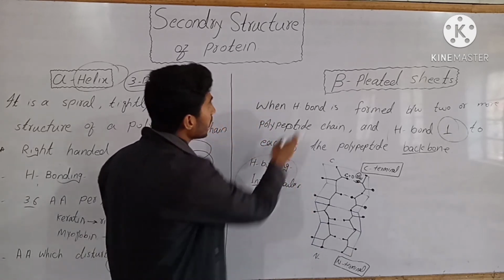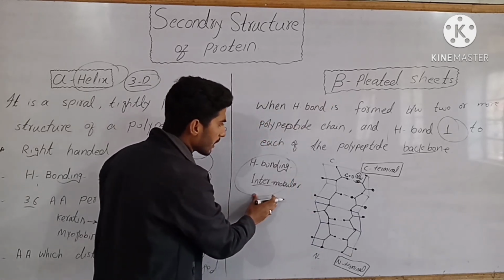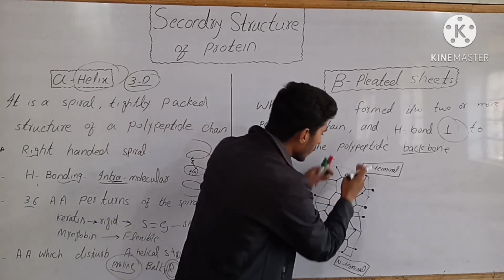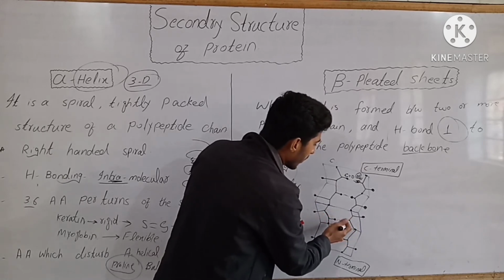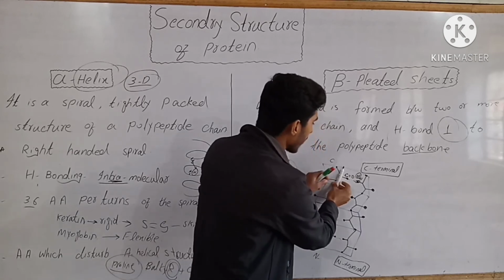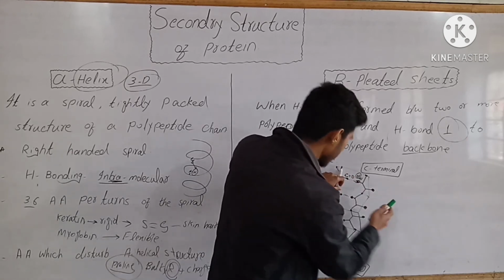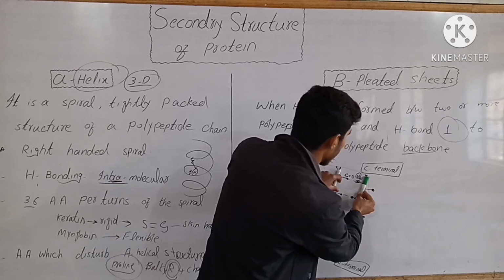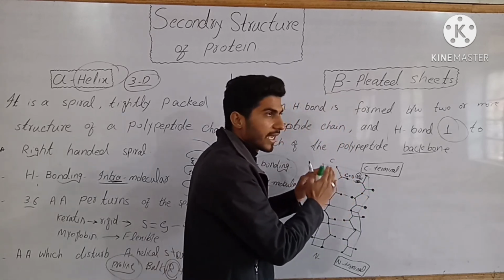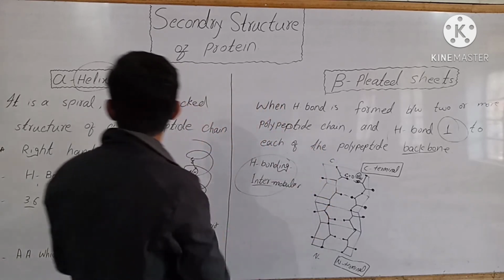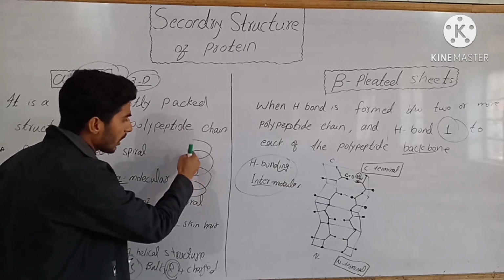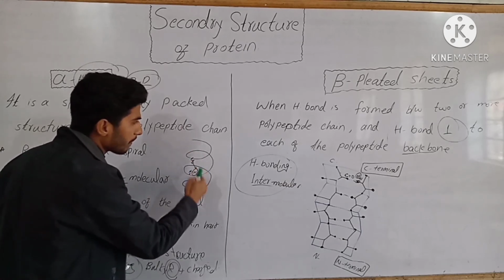This hydrogen bonding in beta pleated sheet is intermolecular because it is formed between two polypeptide chains, and this hydrogen bond is perpendicular to the backbone. This is the backbone of one polypeptide chain and this is the backbone of another polypeptide chain, and the hydrogen bonding is perpendicular to both polypeptide chain backbones. And in alpha helical structure, the hydrogen bonding is parallel to the polypeptide backbone.